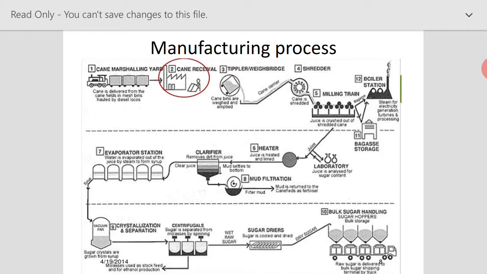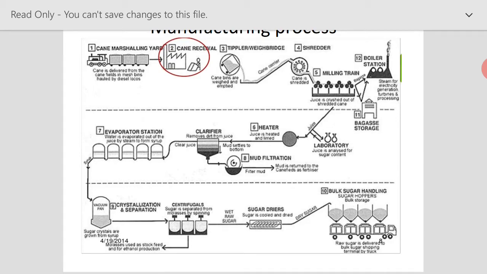The juice resulting from this milling station will first be sent to the clarifier where the impurities and other possible fibers will be removed. They will settle down and be removed. Then that clarified liquid will be taken to the evaporation station where it will be evaporated and the crystals of sugar will be formed.